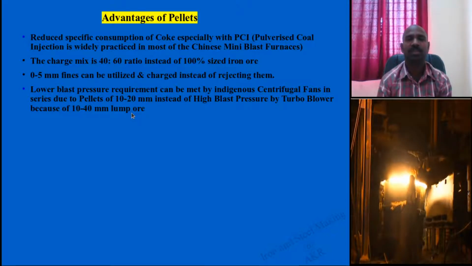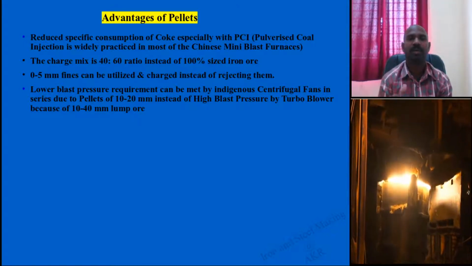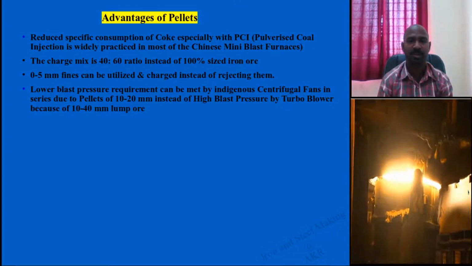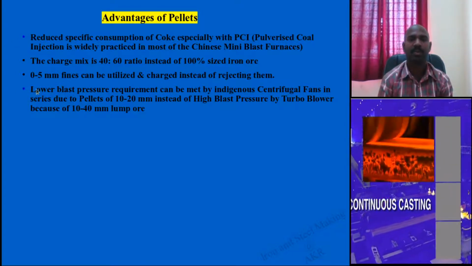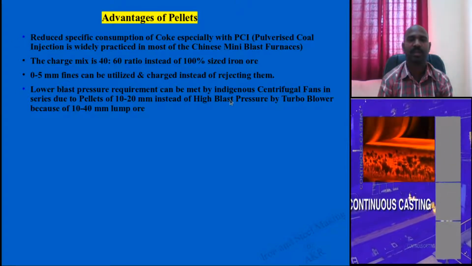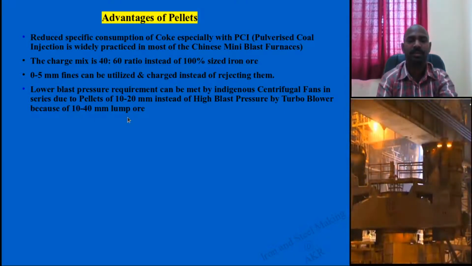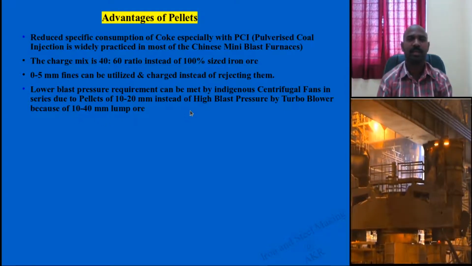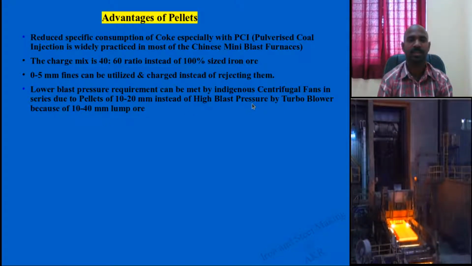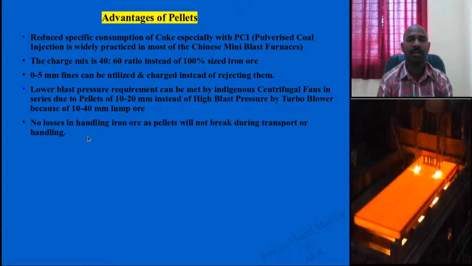If you use pellets, it requires low blast pressure. If you are using sinters, you require high blast pressure. So it is another advantage of pellets.